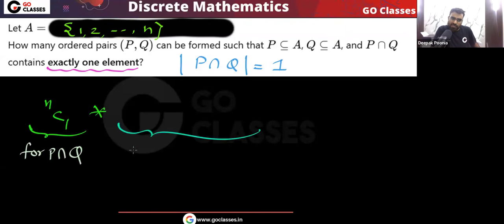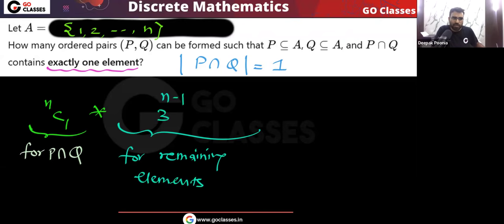And what about the remaining elements? For remaining elements, each element has three choices. So this will be 3 power n minus 1. So that's it. The answer will be n multiplied by 3 power n minus 1. This will be the final answer.